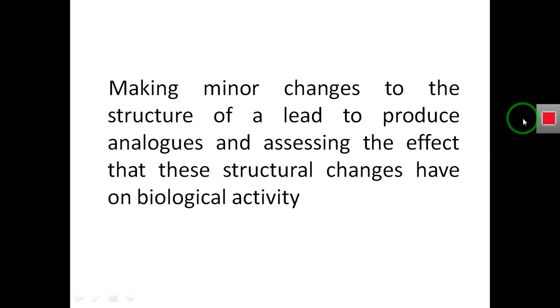So to study the structure activity relationship, we make changes in the parent compound, that is the lead compound, and as we make the changes we get a new compound that we synthesize from the lead compound. Then we assess the biological activity of the new compound.